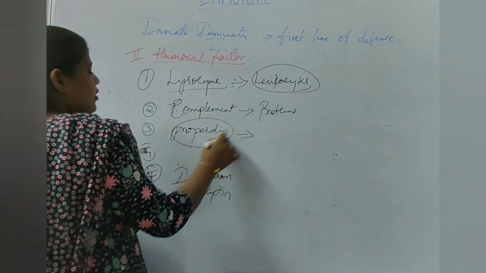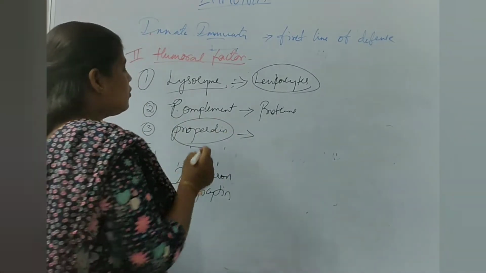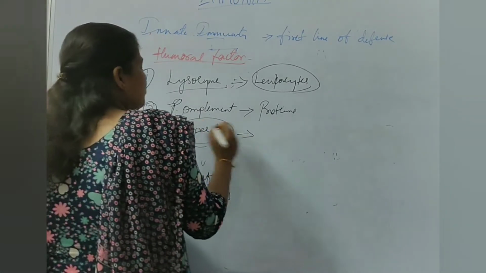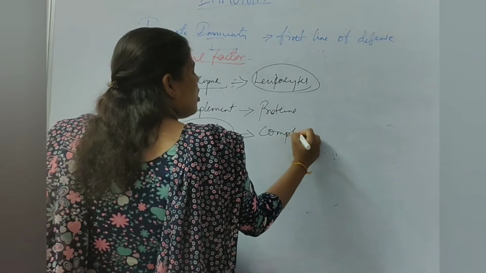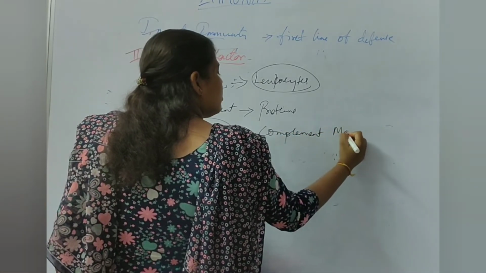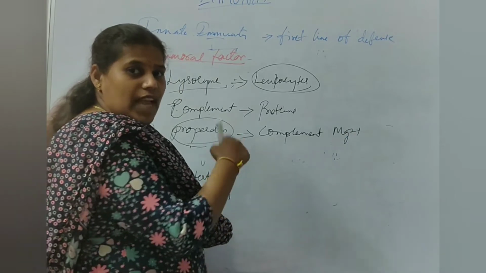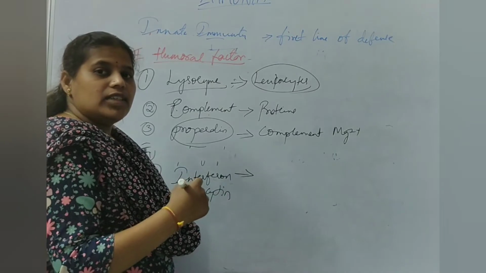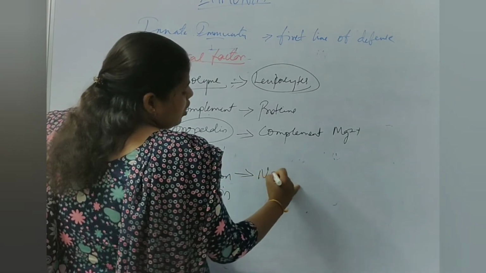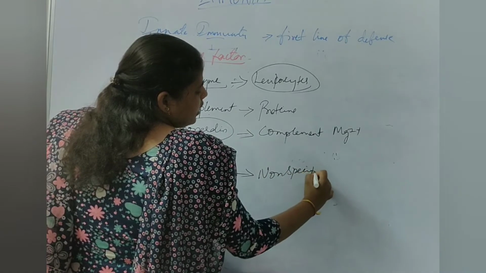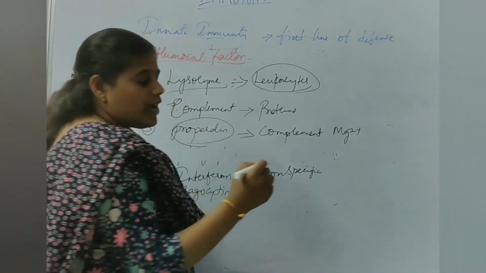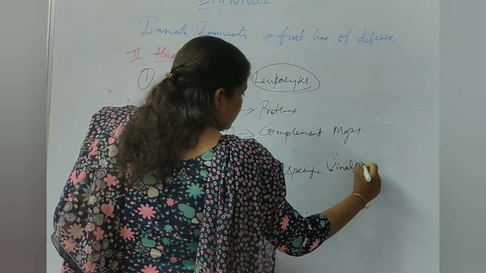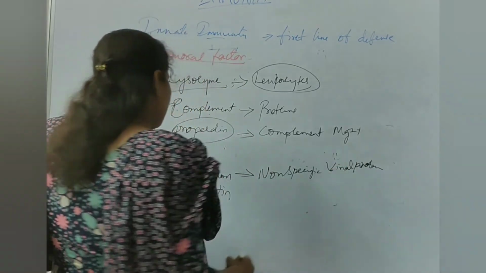Properdin, for its function, needs the support of the complement. So properdin is activated by the complement and magnesium ions. And interferon is mostly activated for viral activity. It is non-specific and is activated in response to a virus, mostly during the entry of viral proteins.